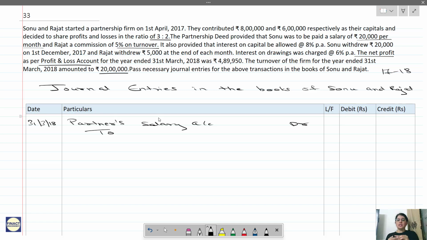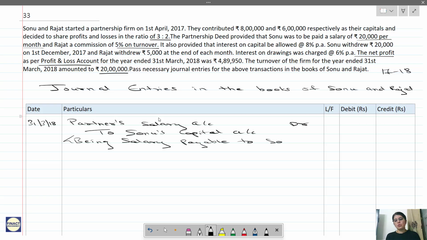There is no such thing as a partner's capital account. Partners means which partner? Which account will you credit? So it goes to Sonu, so Sonu's capital account. And how much is it? 20,000 into 12. So, being salary payable to Sonu of rupees 20,000 per month.